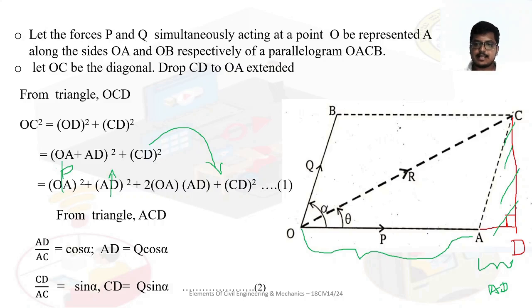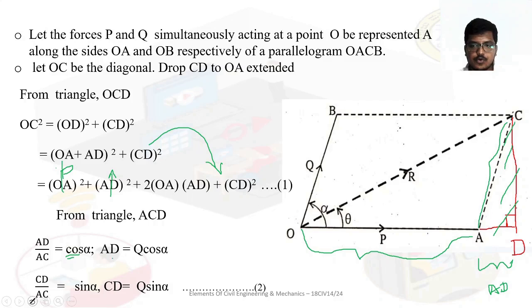So from the triangle ACD, AD by AC, this dotted line, this is the hypotenuse and this is the adjacent. Adjacent by hypotenuse is cos alpha. So AD by AC is equal to cos alpha.